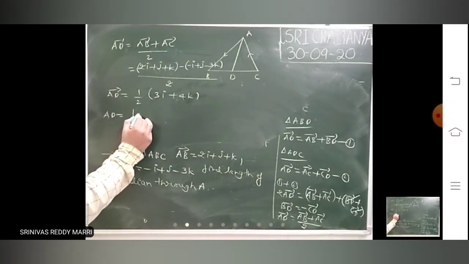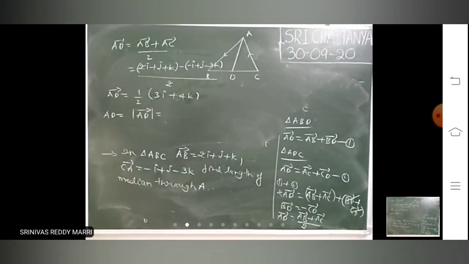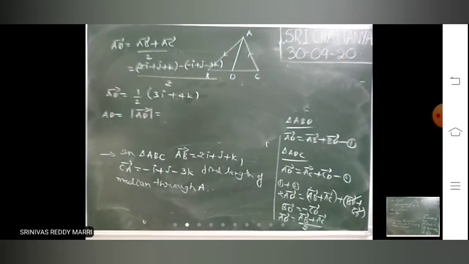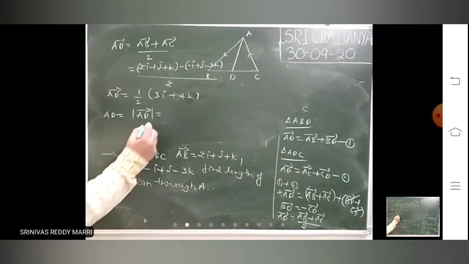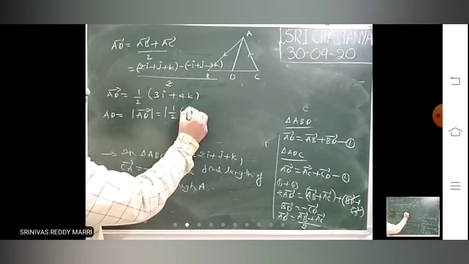Now you want to calculate the AD length. AD length means the magnitude of vector AD bar. That means the magnitude of 1 by 2 into this vector.